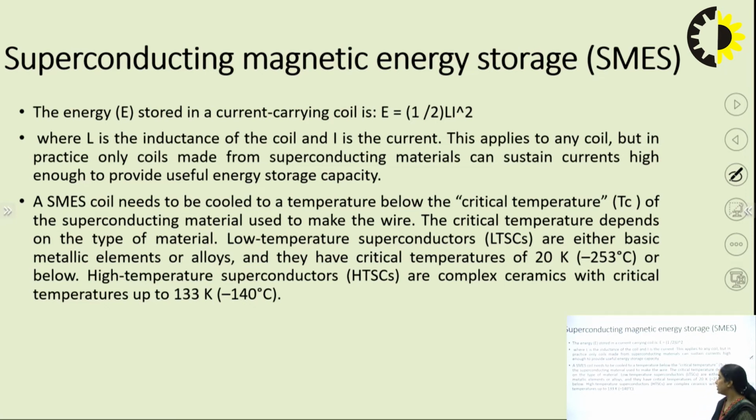Low temperature superconductors, LTSCs, are either basic metallic elements or alloys, with a critical temperature of 20 K, that is minus 253 degrees Celsius. High temperature superconductors are complex ceramics with a critical temperature of 133 Kelvin. So it is better to use the high temperature superconductors, those complex ceramics.